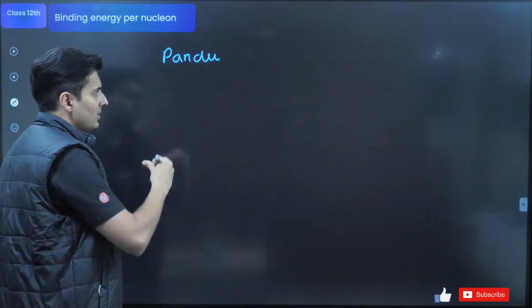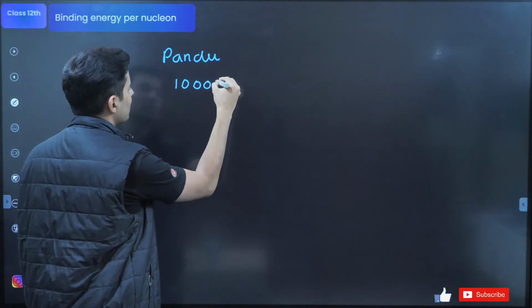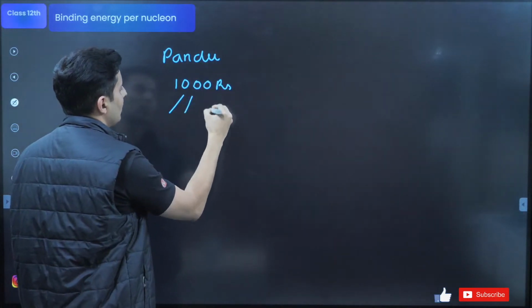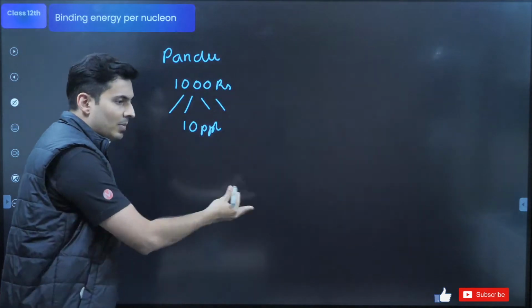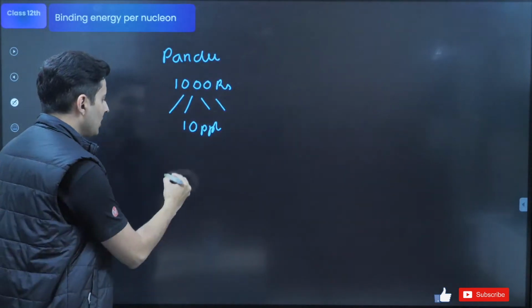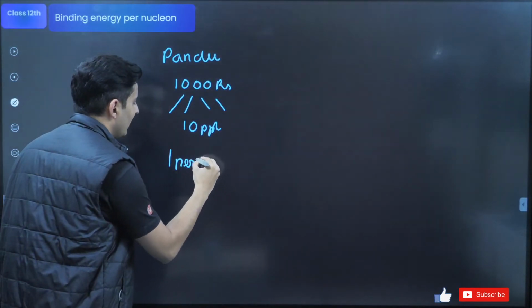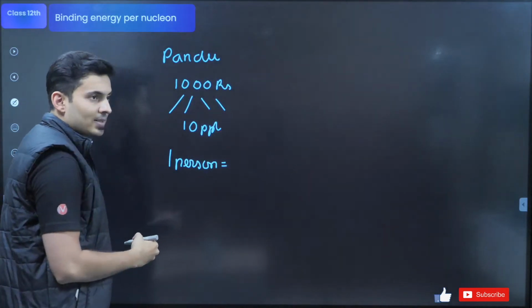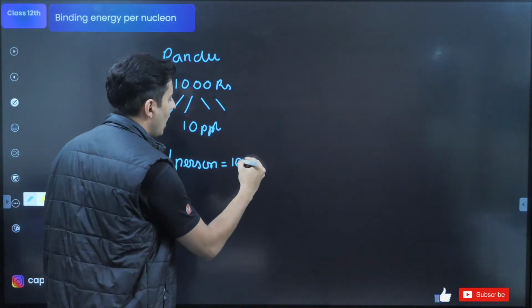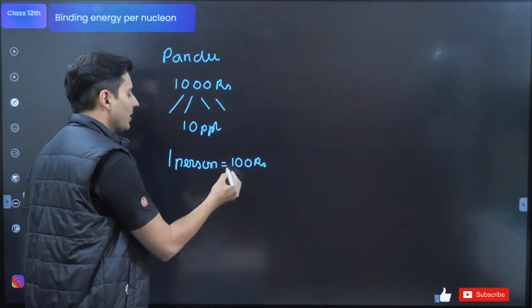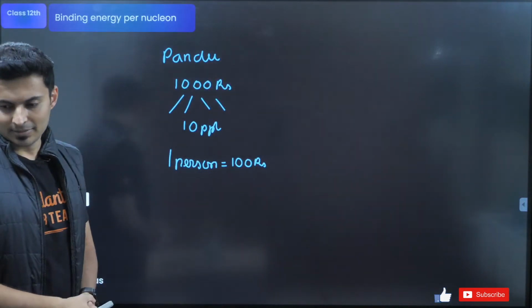How much? 1000 rupees, to let's say 10 people. So one person will get how much? 1000 divided by 10, that's 100 rupees per poor person.